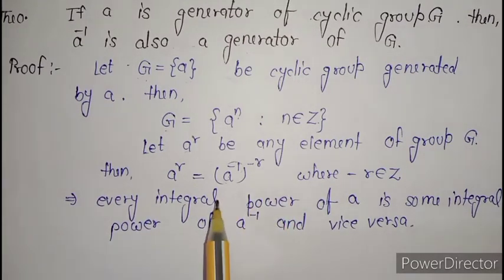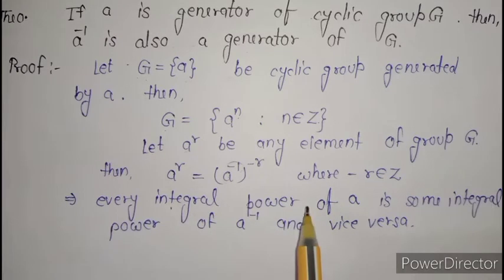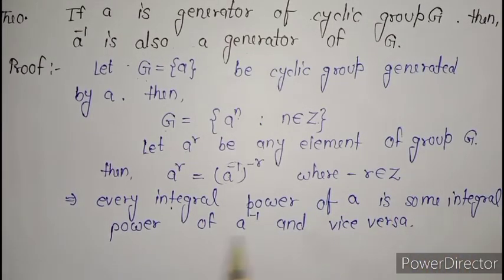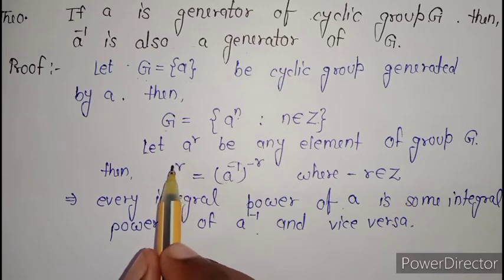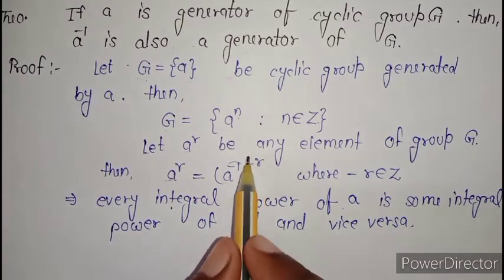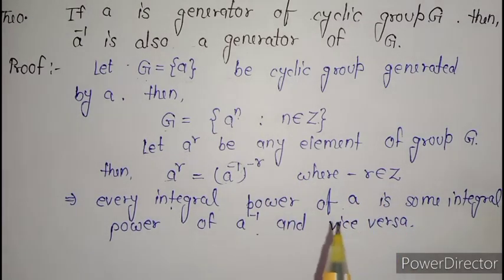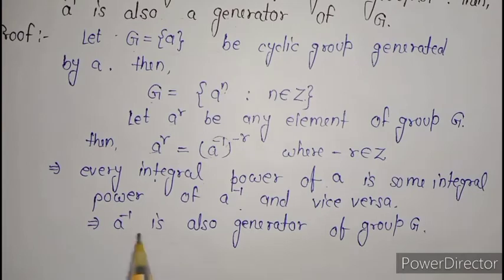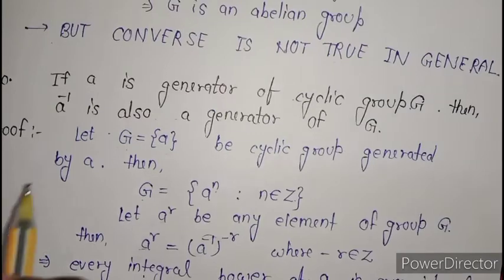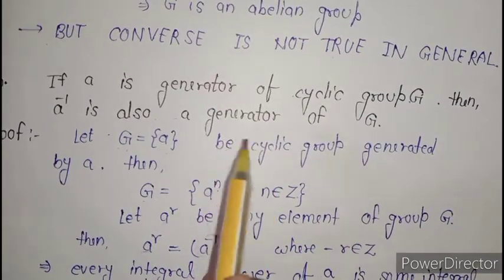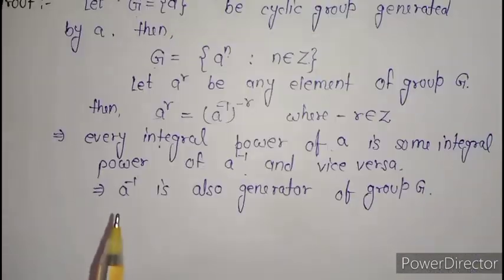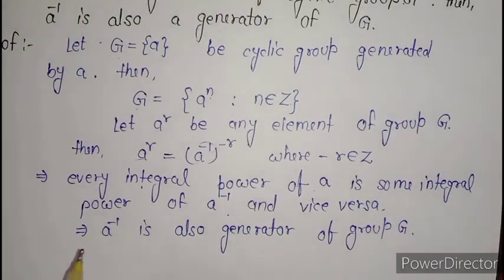So every element of the group G is some integral power of A, and also some integral power of A inverse. That is, those elements which can be written as some integral power of A can also be written as some integral power of A inverse, because minus R also belongs to the set of integers. This implies A inverse is also a generator of the group G. So generators always exist in pairs. That is, if A is the generator of the group G, then A inverse is also a generator of this group. I hope you understand the proof of this theorem.